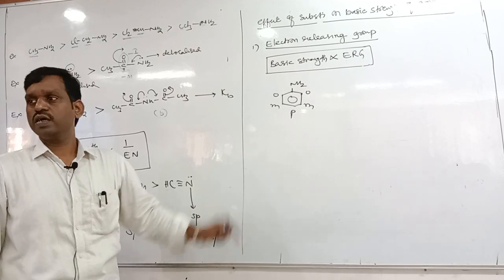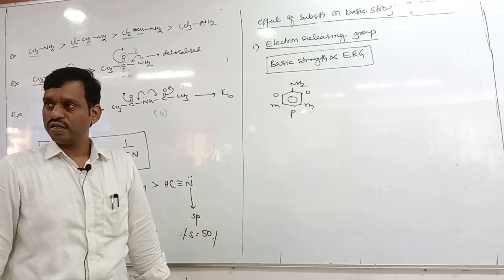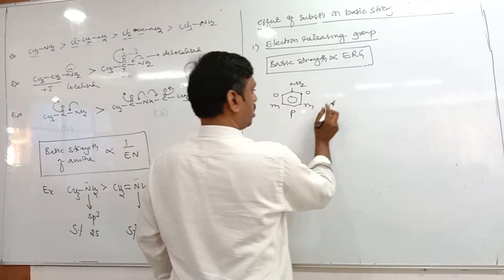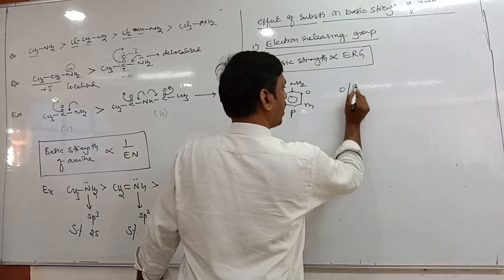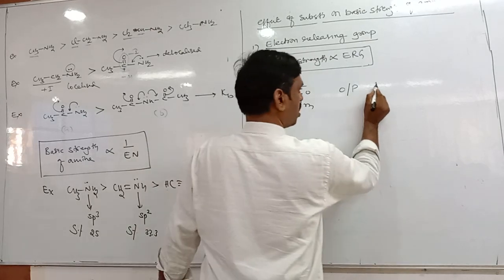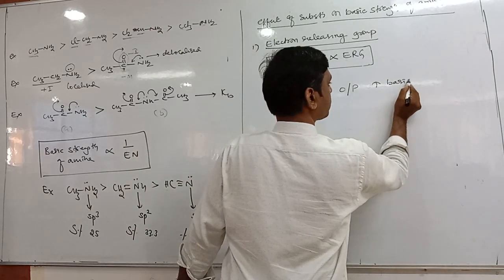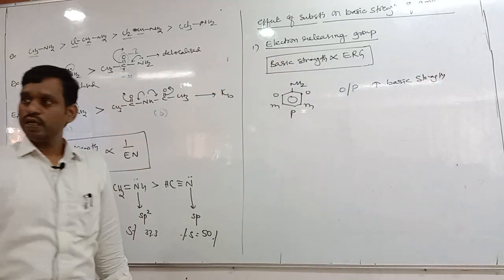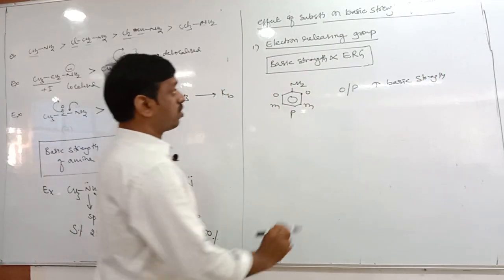Amines, that is aromatic amines. Okay, but there is one exception we'll discuss. So generally ortho and para positions increase the basic strength, right? Okay, then next, what about electron withdrawing groups?